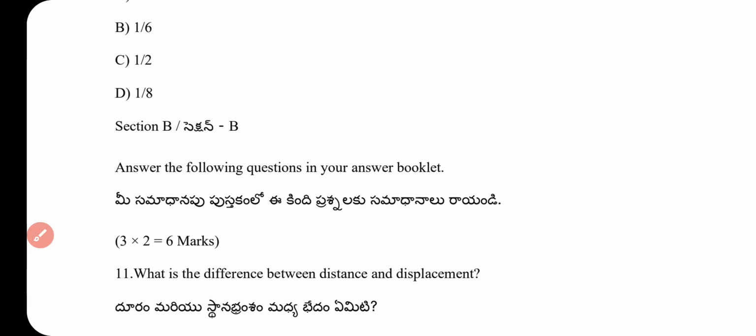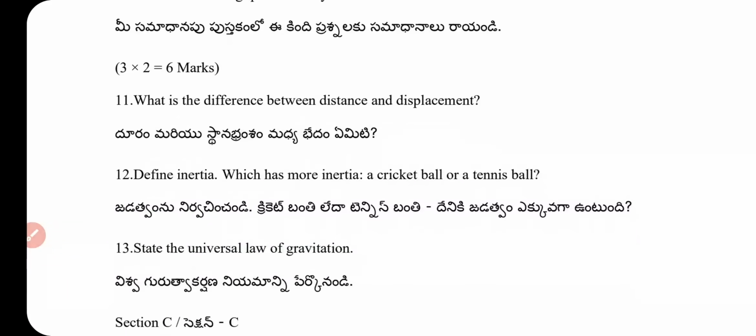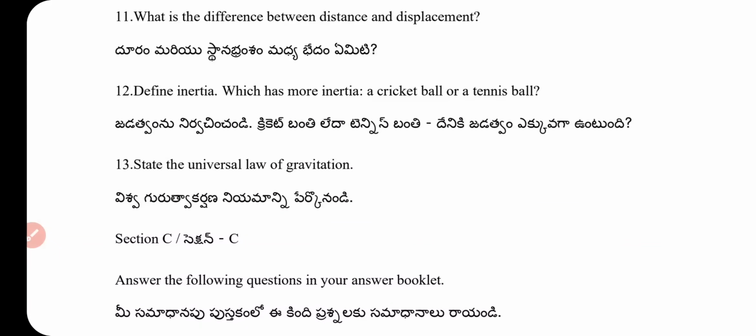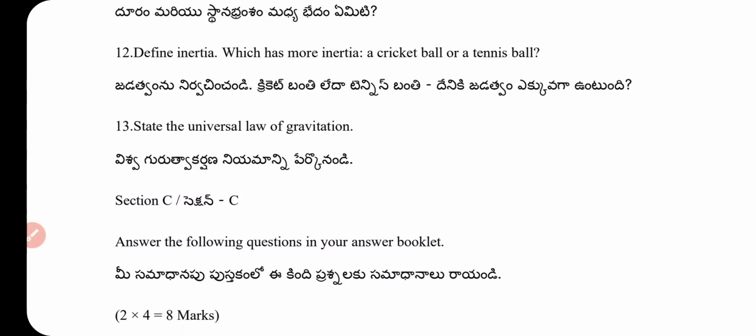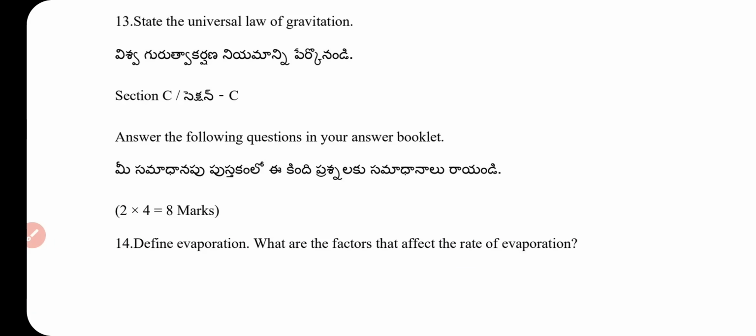Section B. Answer the following questions in your answer booklet. What is the difference between distance and displacement? Define inertia. Which has more inertia, a cricket ball or a tennis ball? Question number 13. State the universal law of gravitation.